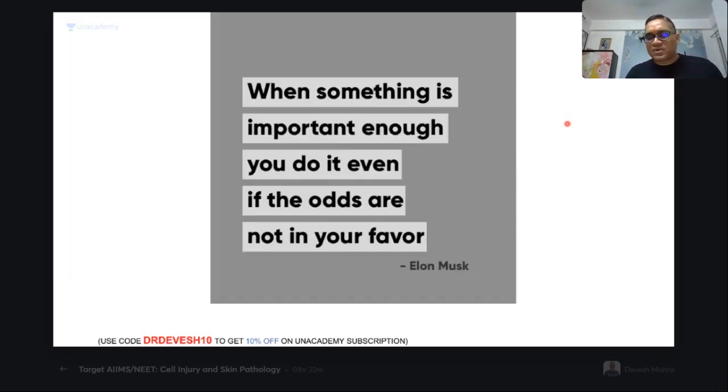So this is the last line for you all. When something is important enough, you do it even if the odds are not in your favor. This holds exactly true when you are going through the preparation phase, because in the preparation phase you will have lots and lots of distraction: family distraction, friendship distraction, relationship distraction. All these are various types of distractions. Whatever you are facing in your life, you have to keep moving on.